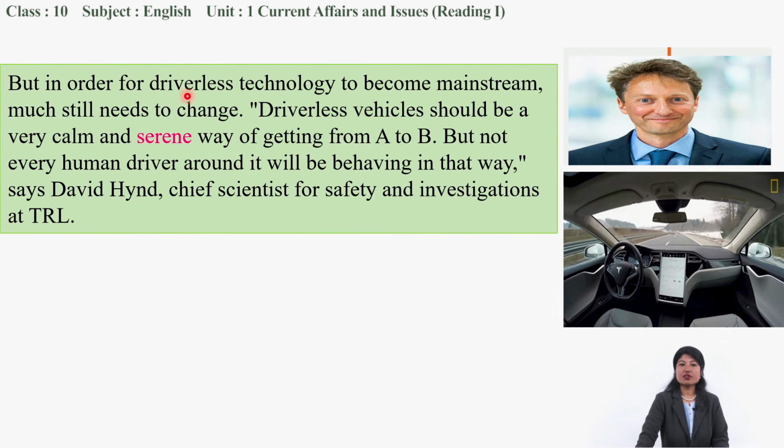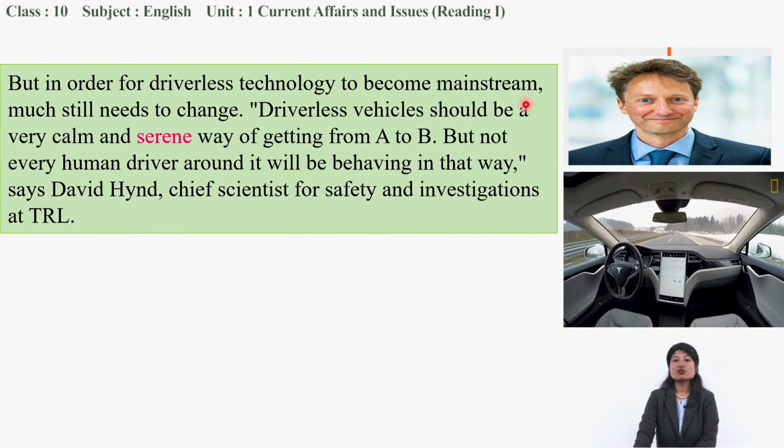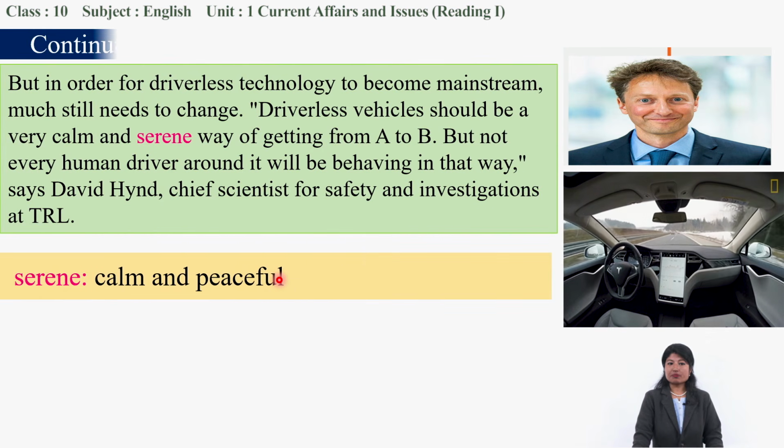But in order for driverless technology to become mainstream, much still needs to change. If we want this technology to be used more, then driverless vehicles should be part of a very calm and serene way of getting from A to B. It requires a serene way, meaning calm and peaceful, to get from one place to another.